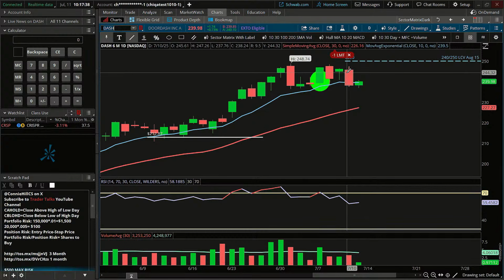Kind of like what we're seeing in the overall markets. It's not like it's bad. It's not like it's downward trending. It's just not moving a great deal.